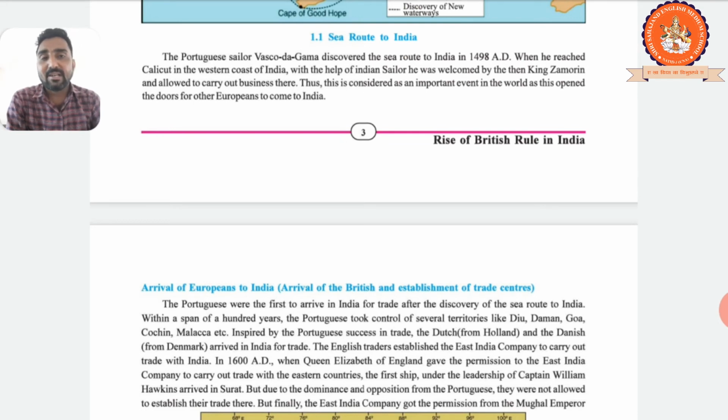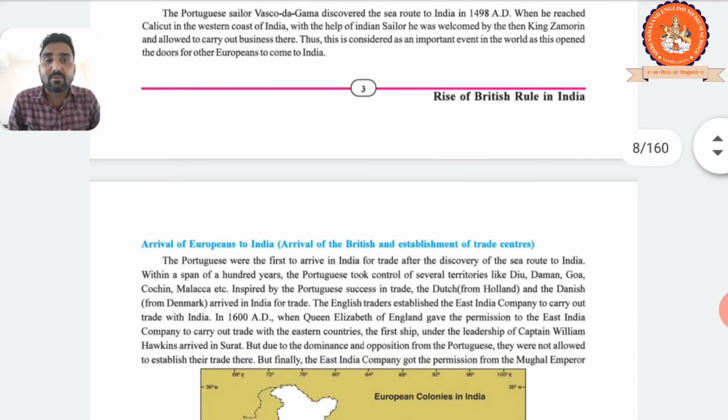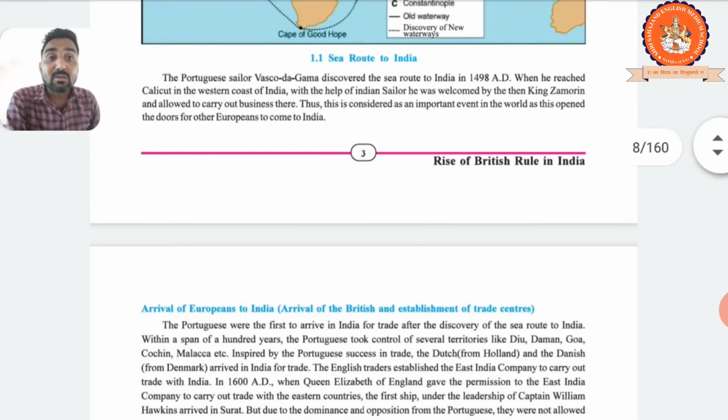Thus, this is considered an important event in the world, as it opened the door for Europeans to come to India. So, which event opened the door for European countries to India?